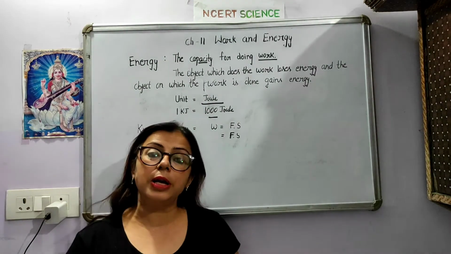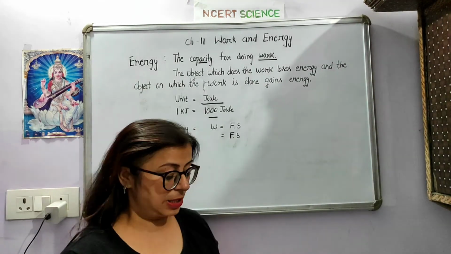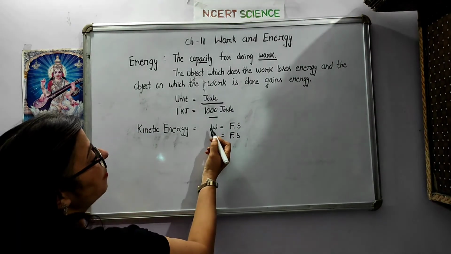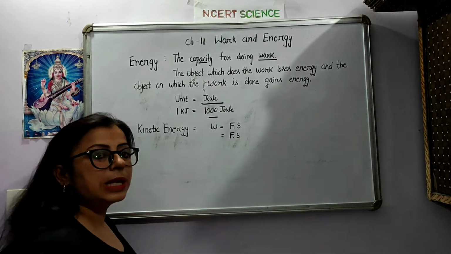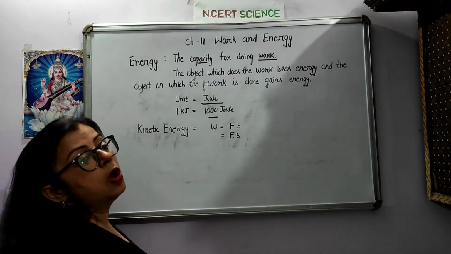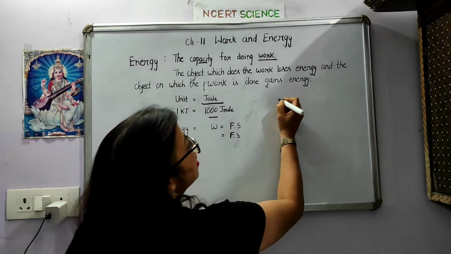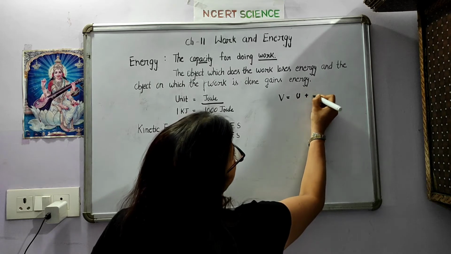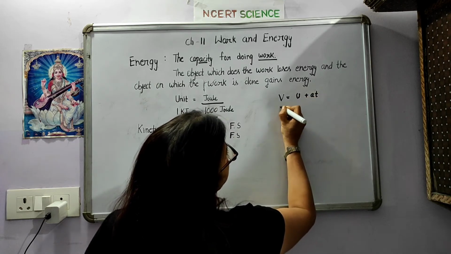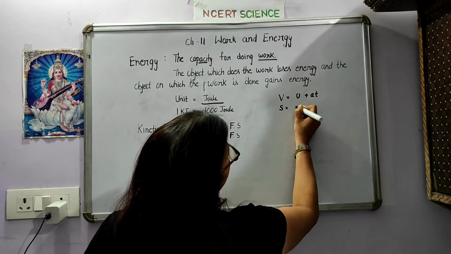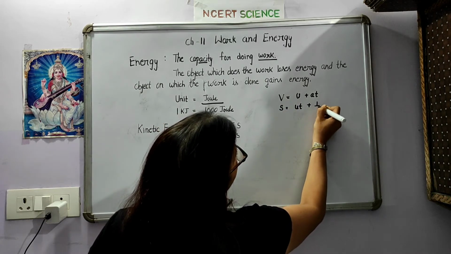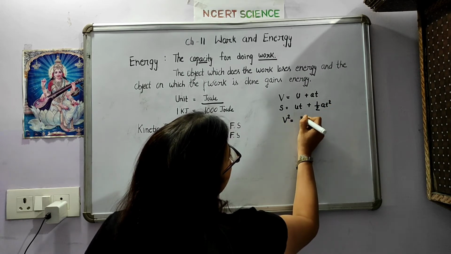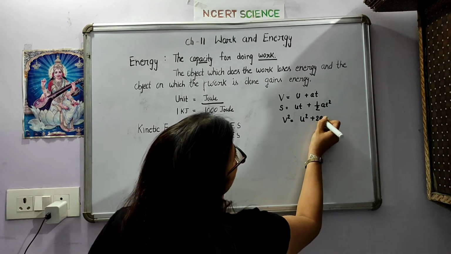Students, as you know that work equals force into displacement. Fine. Work equals force into displacement. Work is W, force is F, and displacement is S. Fine. So students, as we know the three equations of motion, that is V equals U plus AT. ठीक है. Second is S equals UT plus half AT square, and third is V square equals U square plus 2AS.